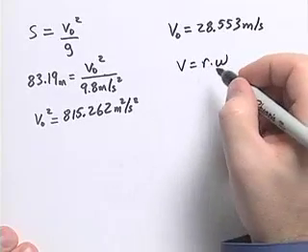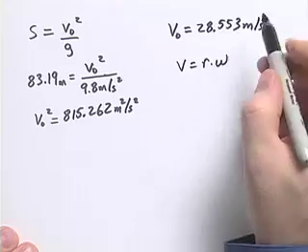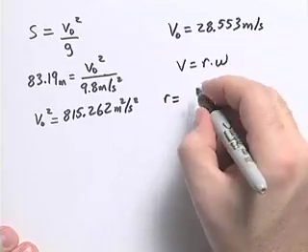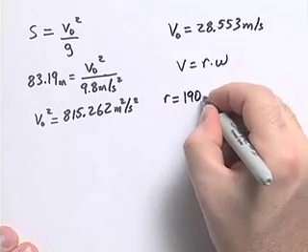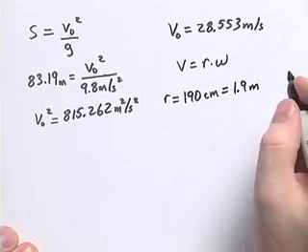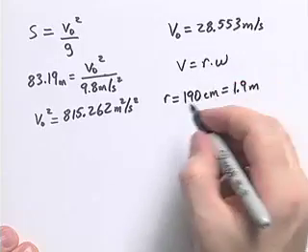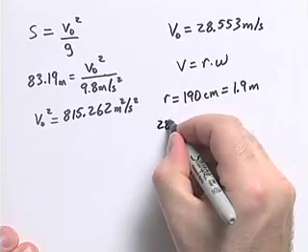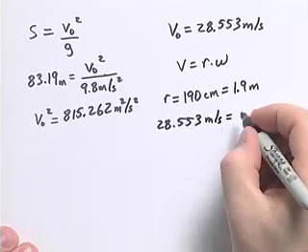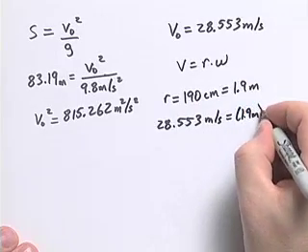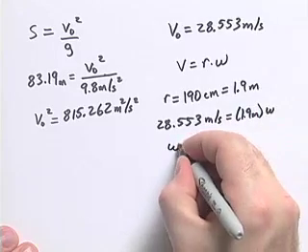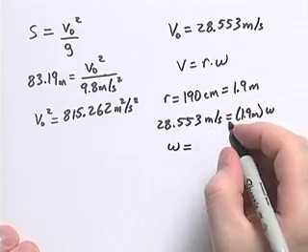We also know that the radius is 190 centimeters. Our units are in meters, so we want to convert that radius measure to meters. So 190 centimeters is equal to 1.9 meters. We can plug that into our equation. V is going to be 28.553 meters per second. That has to equal 1.9 meters times omega. Solve that for omega, and we'll get that omega is equal to